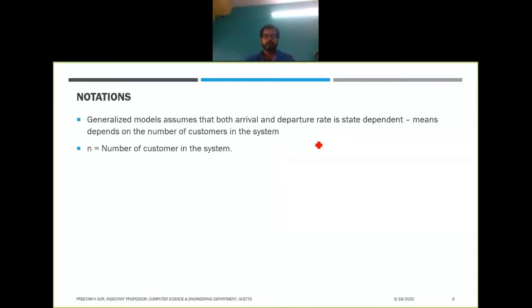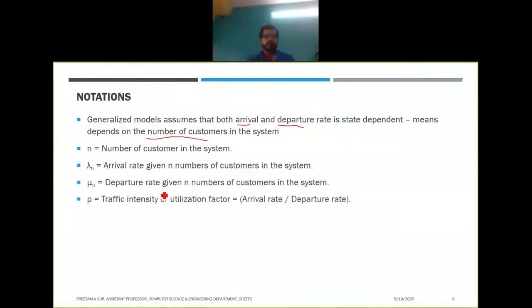So n will be the number of customers in the system, and lambda n gives you the arrival rate given n customers in the system. As I told you, the arrival rate and departure rate will be dependent on the number of customers, so lambda n will decide your arrival rate when there are n customers in the system.